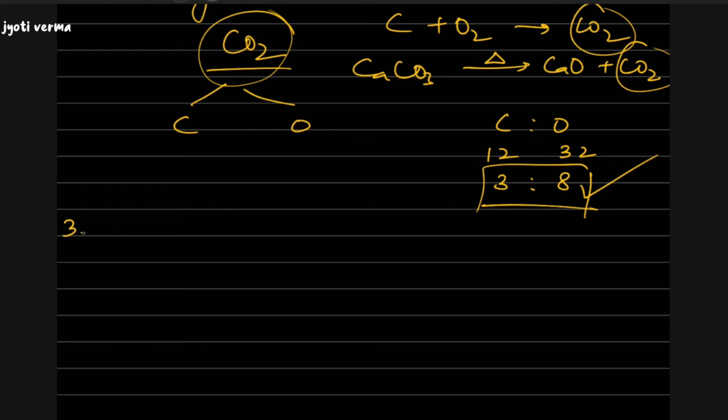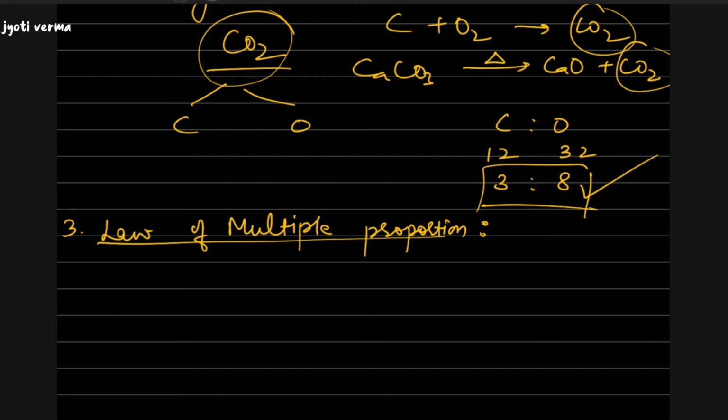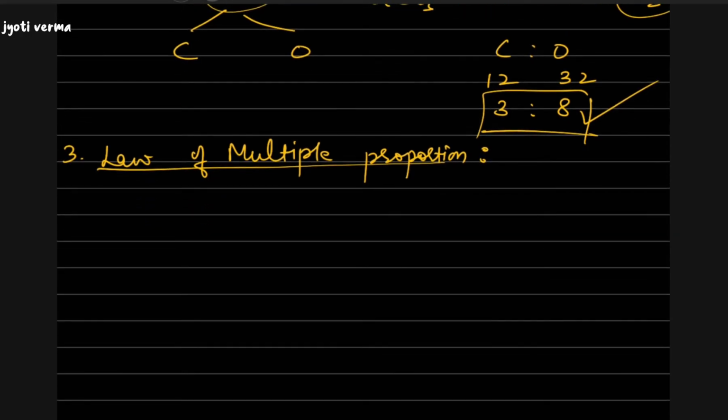Now the next we are starting with is the law of multiple proportion. According to the law of multiple proportion, let's take one example, say hydrogen and oxygen.